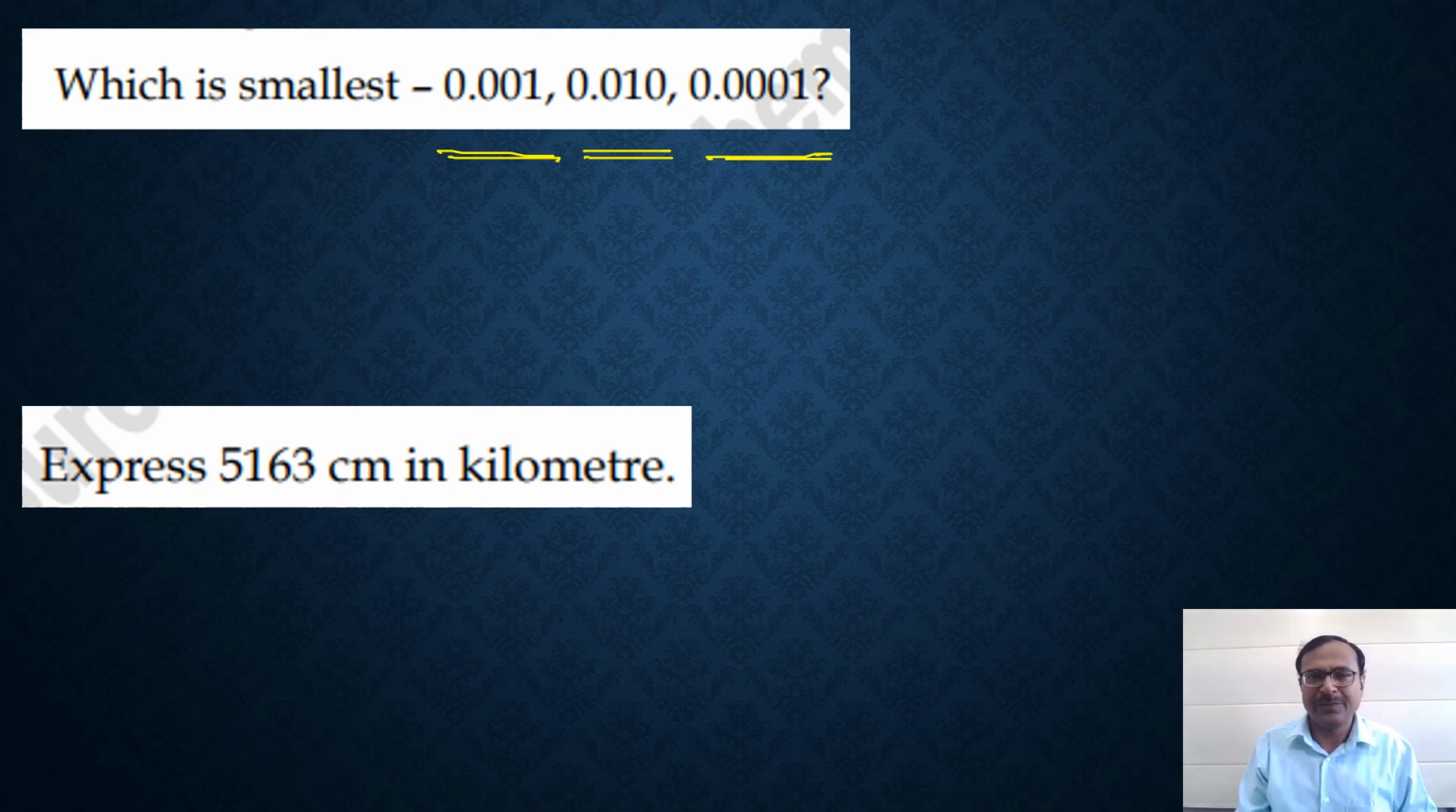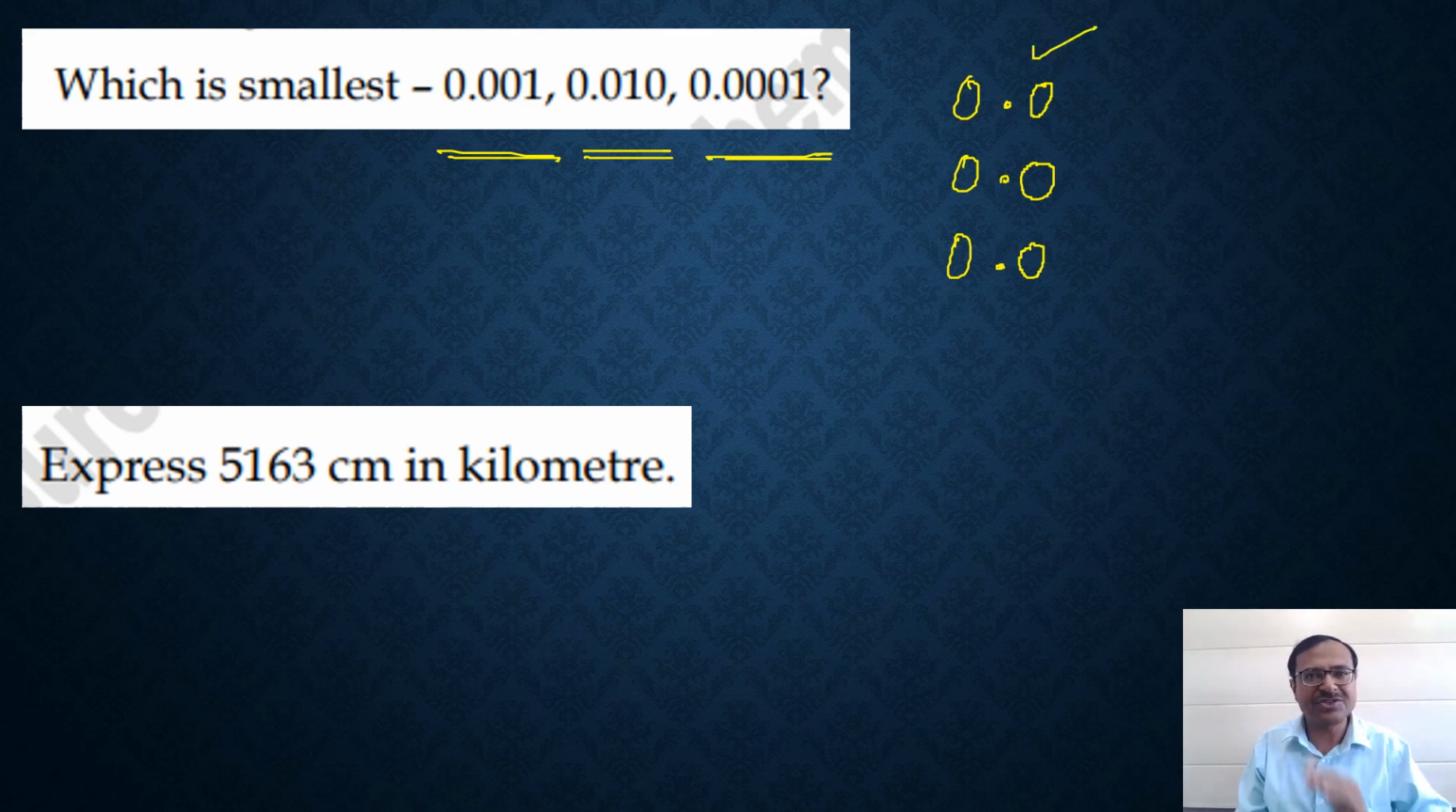Before the decimal, you can see there is nothing. It's just 0 point, 0 point and 0 point. So the comparison cannot be made on the basis of the number before the decimal. Let's start with the numbers after the decimal. The first digit in the first number is 0. The first digit in the second number is 0. The first digit in the third number is 0. That means we cannot even compare using the first digit after the decimal.